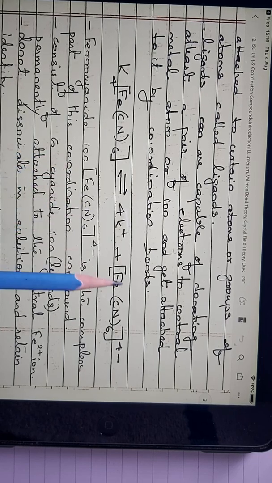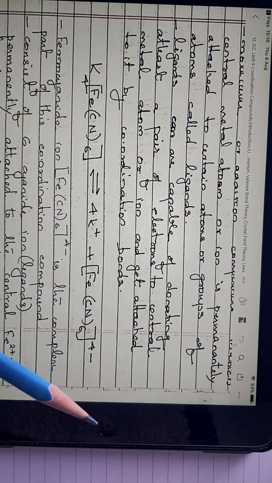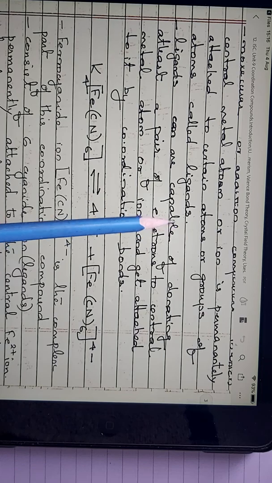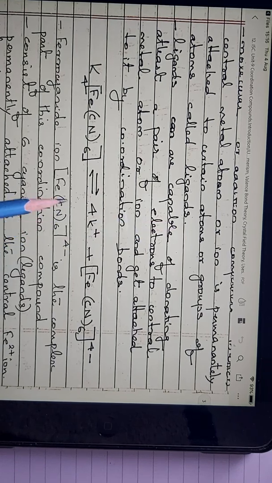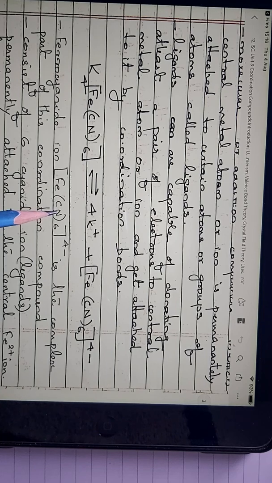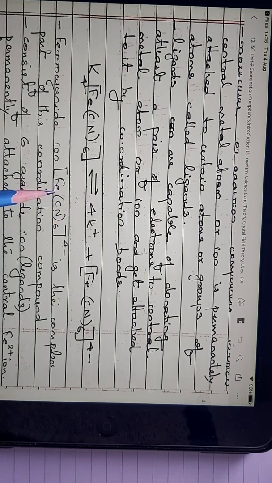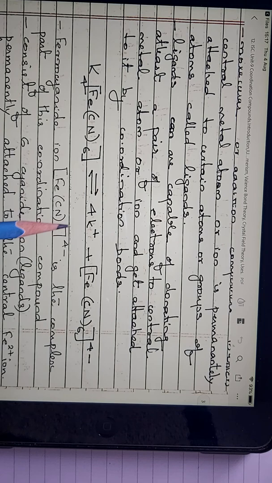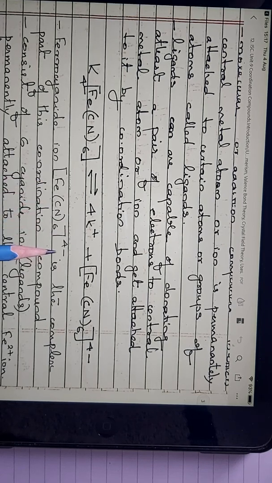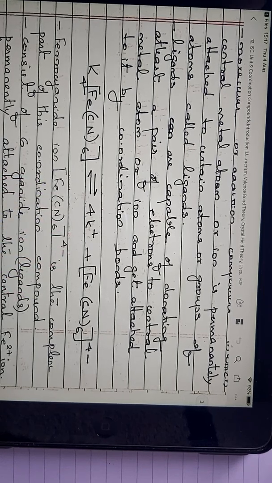The complex, the group of atoms, and look, this group of atoms has a special name, that is ligands. So we can say carbon and nitrogen together make a unit. This can be named as a ligand, and the ligand is attached to the central metal atom, right? Once this is formed, this is a negative radical and it combines with a positive radical making a neutral molecule, and then we can call it a coordination compound.